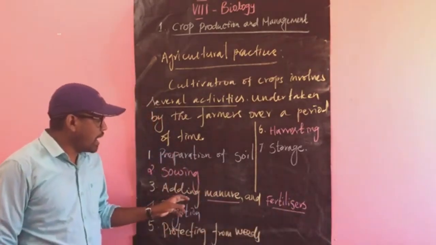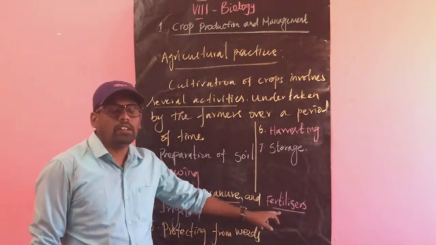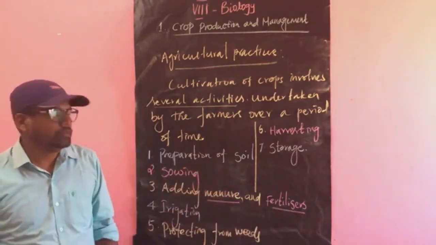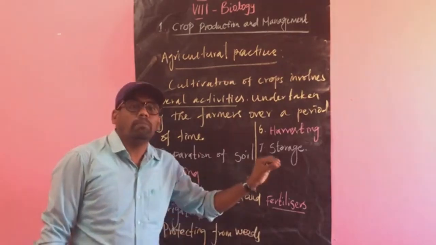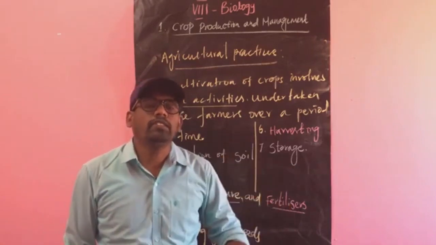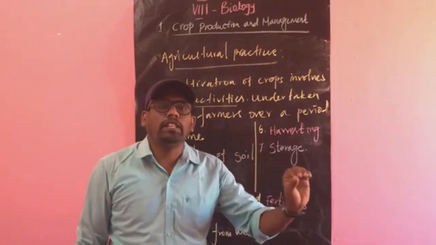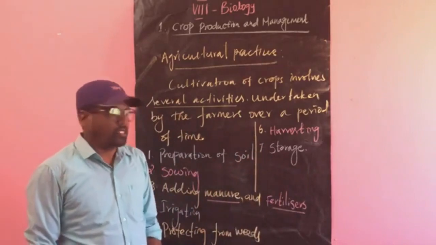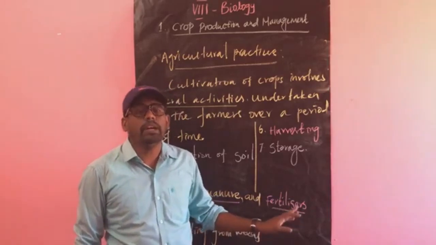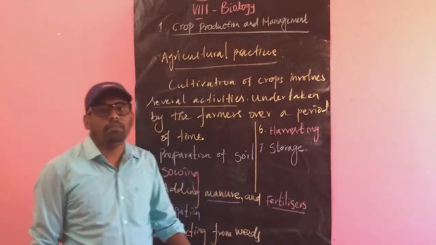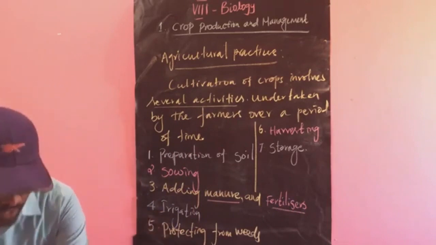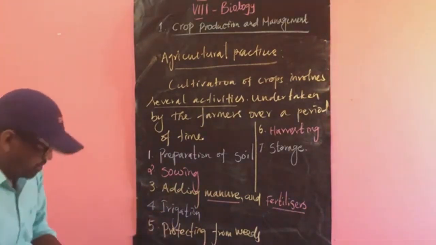And the next one is adding manure and fertilizer. Already I told you manure means uram in Tamil, which is essential for the plant's growth, because manure contains the essential nutrients responsible for the plants. And fertilizer, here also the nutrients are present, but it is made artificially or man-made. And the next one is irrigation.